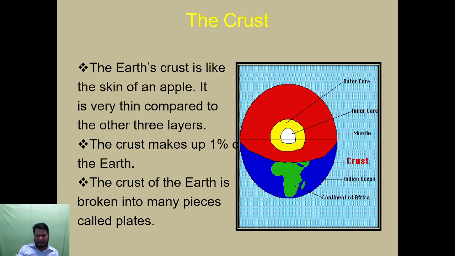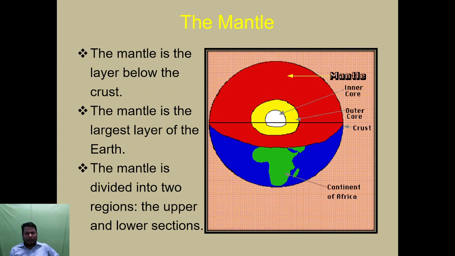The crust of the earth is broken into many pieces called plates. The crust layer is broken, so many plates are formed. This one shows the Indian Ocean and the continent of Africa, for example. The mantle is below the crust.